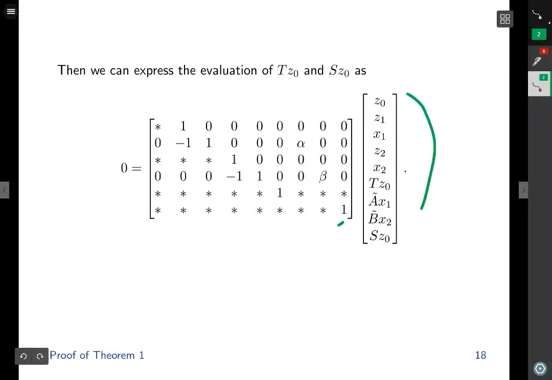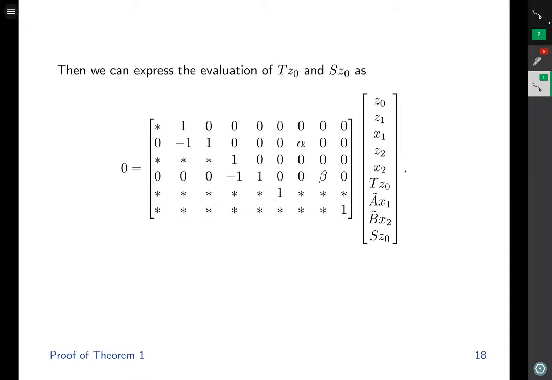So this is our matrix, this is our vector. Now, each scalar block within the matrix is to be understood as a d by d subblock. So this is the d by d zero matrix. This is the identity matrix. This is this scalar multiplied by the d by d identity matrix. This is alpha times the d by d identity matrix. Because z0, z1, x1, remember, these are vectors of length d. z1 gets multiplied by an unknown scalar times identity, z1 gets multiplied by identity, and those two added is equal to 0.